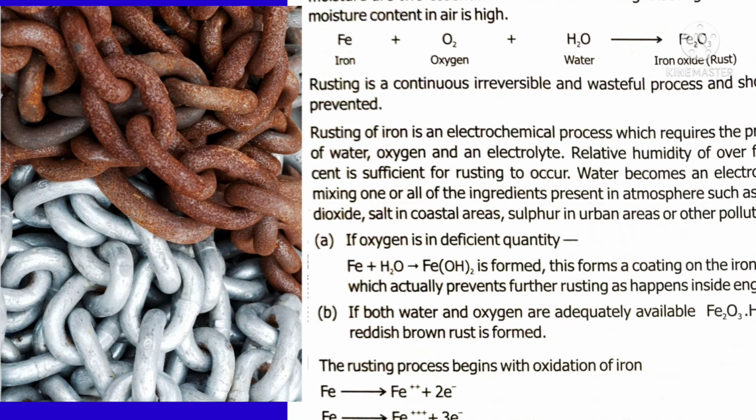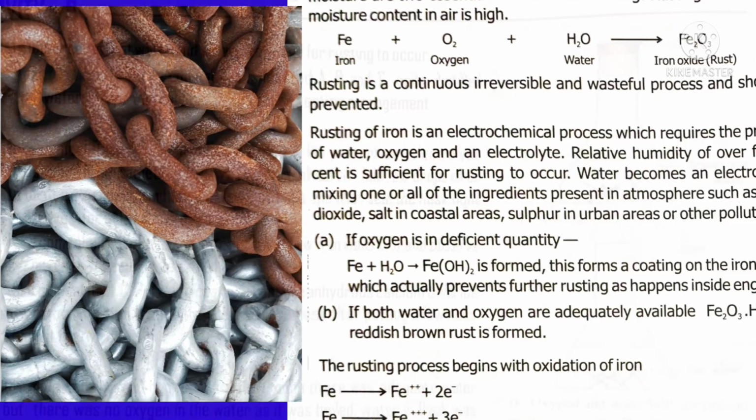That is why nowadays iron gates or iron bridges are replaced by alloys. That means iron with carbon and some other particles. So a mixture of iron with some other metal resists rusting. They don't go for any further reaction. The brown color compound on the iron surface is called rust as well as corrosion.